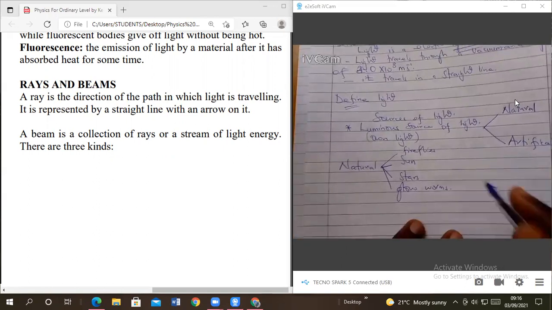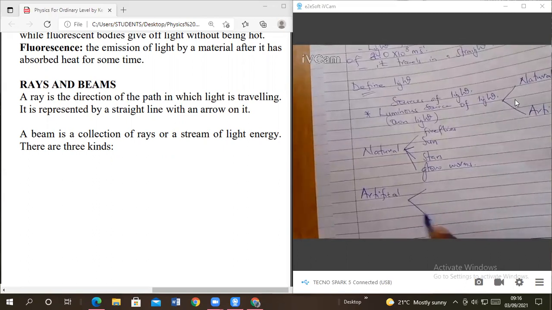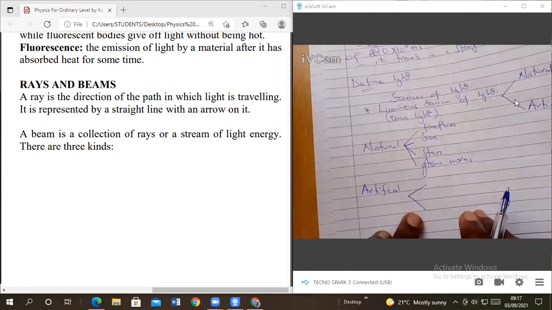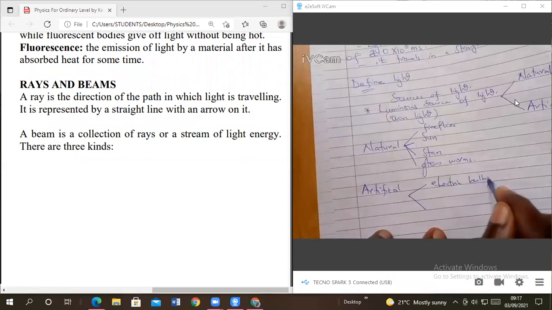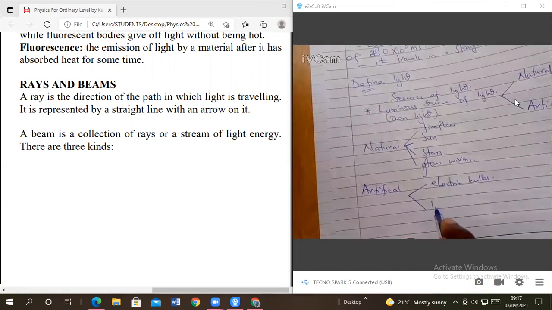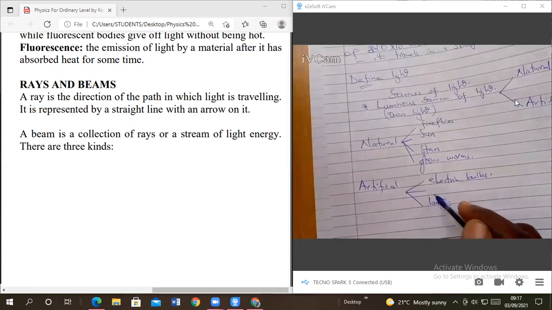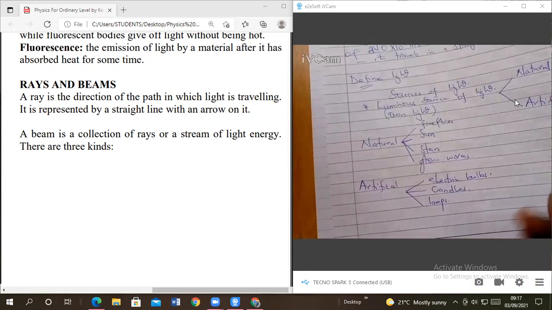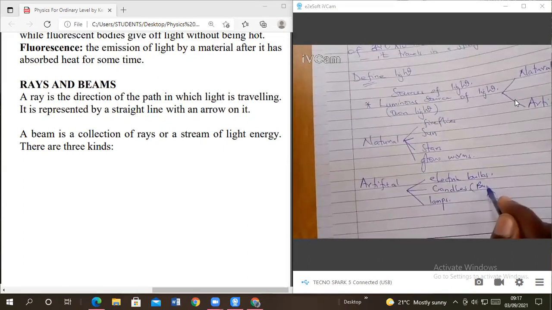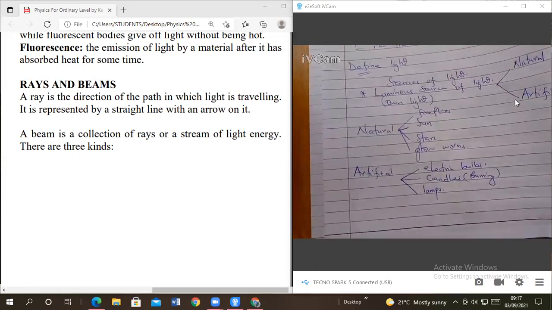Now when we come to artificial, and they produce their own light, what do we have? We have the electric bulb, good. We also have candles. We have lamps, not so? We have burning candles. Should be burning what? Candles. Those are the things we look at.